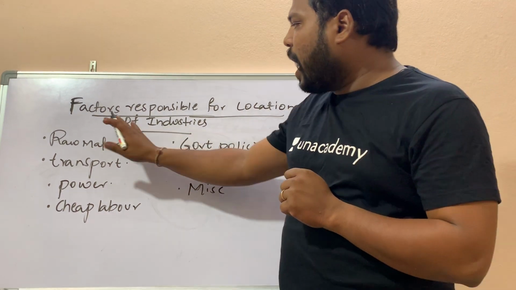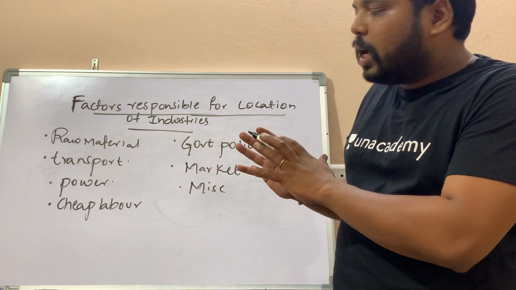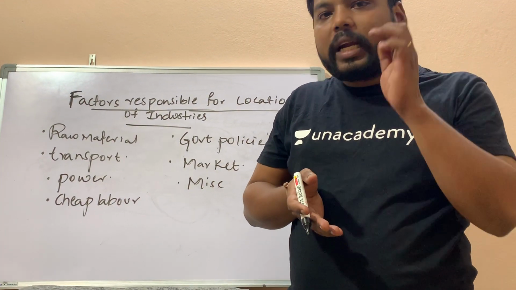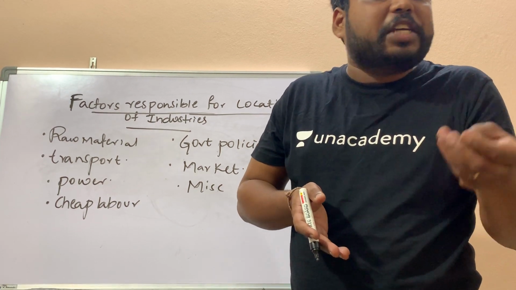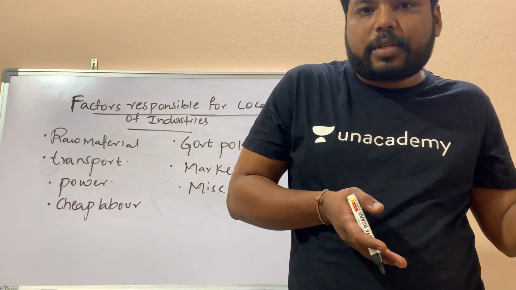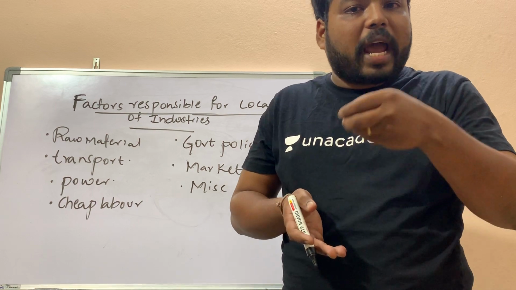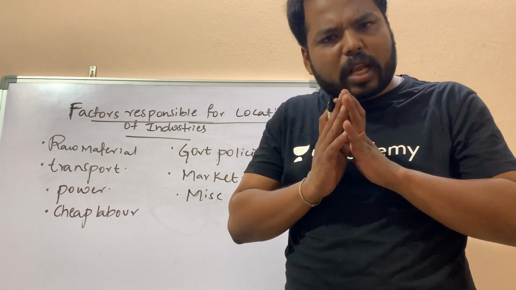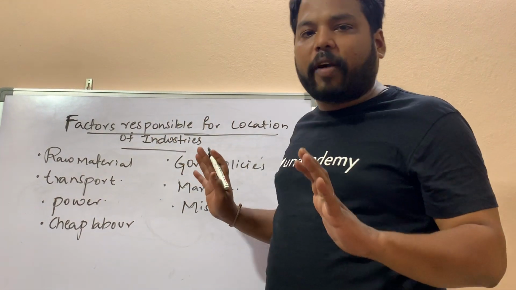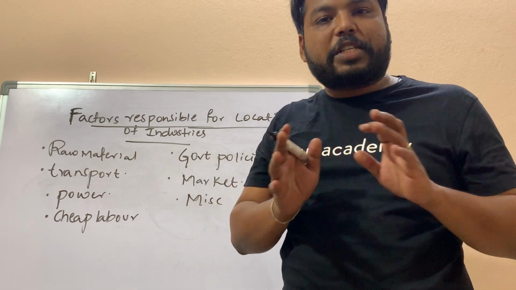Then, I have discussed only the basic phenomena for the establishment of industry. Apart from this, going into the details of different industries, I can't give the same locational factors for the iron and steel industry which I give for the cotton textile industry, or the same set for sugar mills. Done. So first we will discuss generalized factors, then we will move into particular factors responsible for the location of industries.